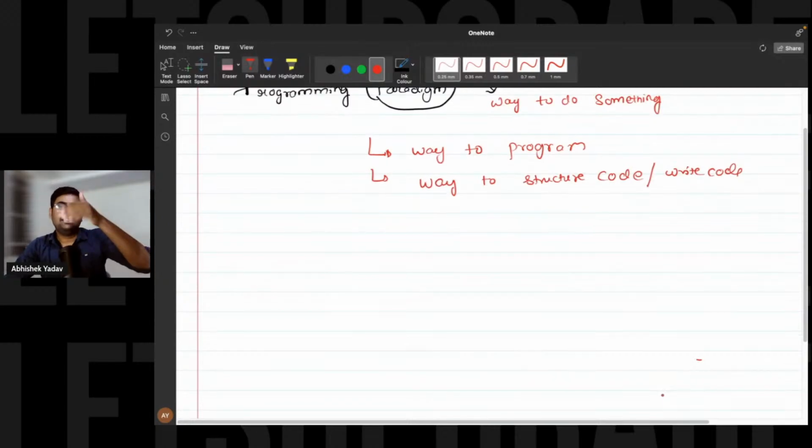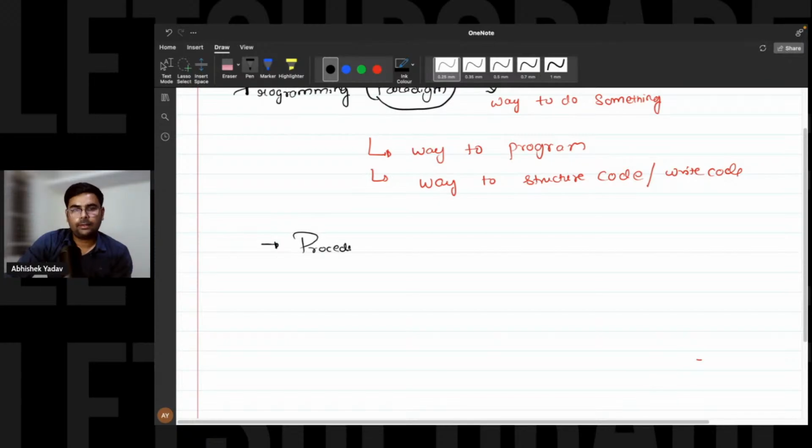So guys, in the last two sessions, we discussed functions, right? Yes or no? So there we are following what? We are following functional programming. Yes or no? So we have generally three to four programming paradigms. That is your procedural programming. The second one is your object-oriented programming.